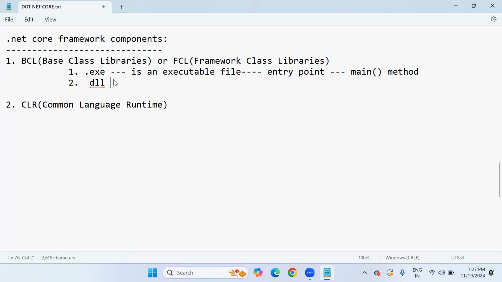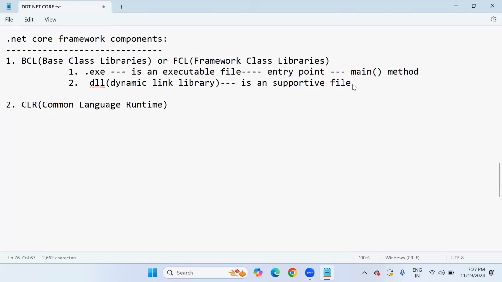But whereas a DLL file, first of all, what is DLL? Dynamic link library. We can call it DLL. This is not an executable file. It is a supportive file. Why do we call it a supportive file? Because whenever we try to use this DLL file directly, it won't run or execute without the help of an .exe. I'm saying that this is the dynamic link library, a supportive file.